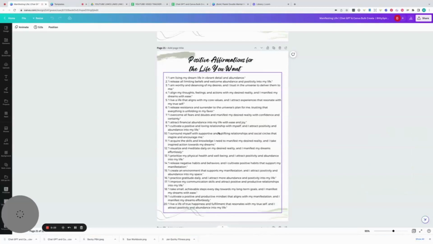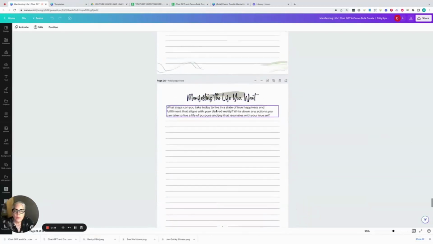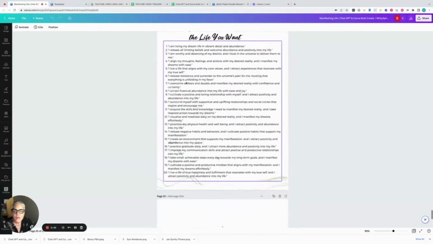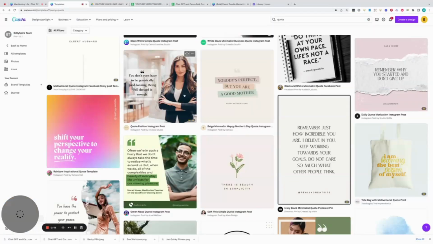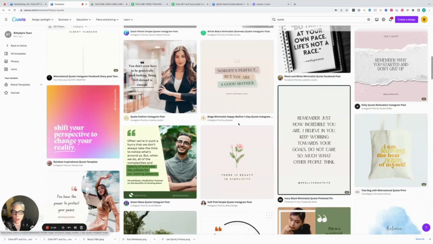Okay, so that's this journal right here, and it prompted all the pages, and then I just put all of the affirmations on the last page here. And you can get this so you can practice along, and you can use this journal, sell it in your shop, do what you want. I will link the video below and maybe up top too. But what we want to do today is take those prompts and make them into social media posts or things that you could even make into affirmation cards. And we can do that in the bulk create feature and do the 20 very quickly.